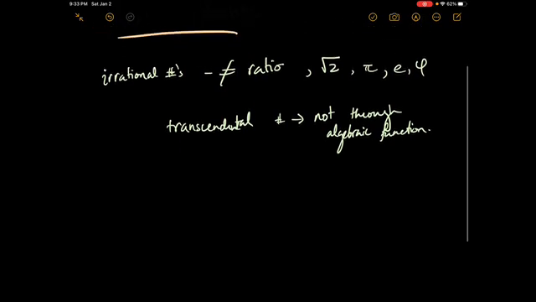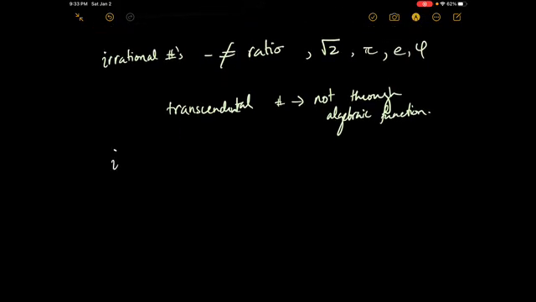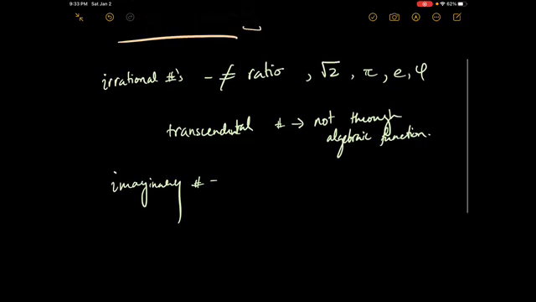Now that we got that out of the way, we also have other numbers like the imaginary numbers. An imaginary number is just a number that's not on the real number line. The square root of 2 is between 1 and 2. The number pi is between 3 and 4, about 3.14. The number e, that's 2.718..., is still between 2 and 3. It's still a number that you can represent. Well, imaginary numbers like i, you can't really represent that anywhere on the number line.